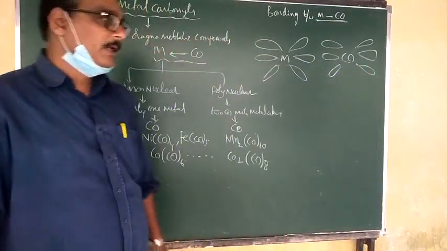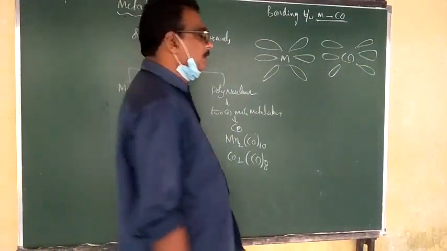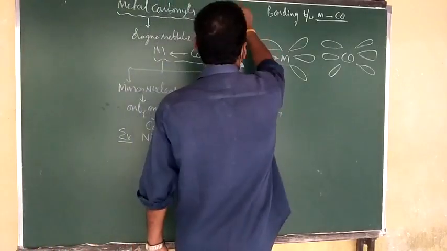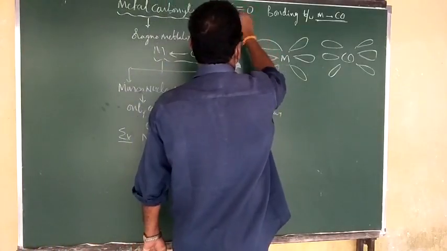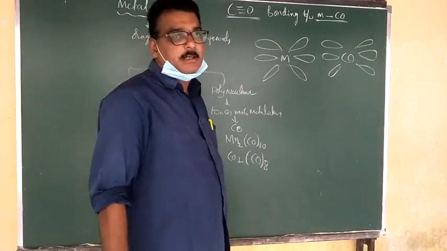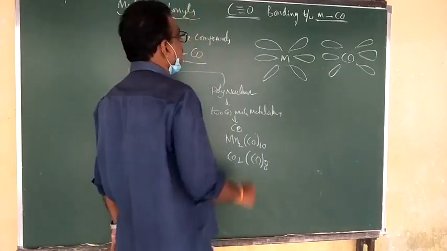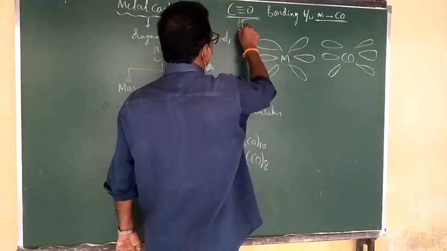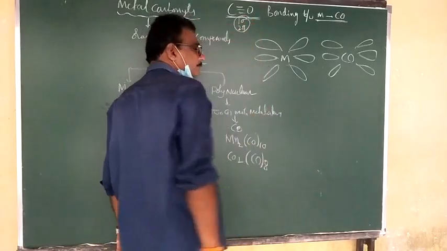Carbon monoxide has a covalent bond, which means a triple bond: one sigma bond and two pi bonds.